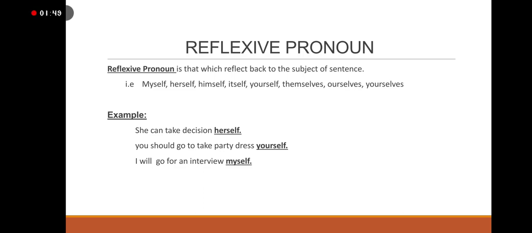So reflexive pronouns are myself, herself, himself. We use himself for he or some boy. Itself we use when the subject is it, and myself when we use I. So in this way we can use all these reflexive pronouns.